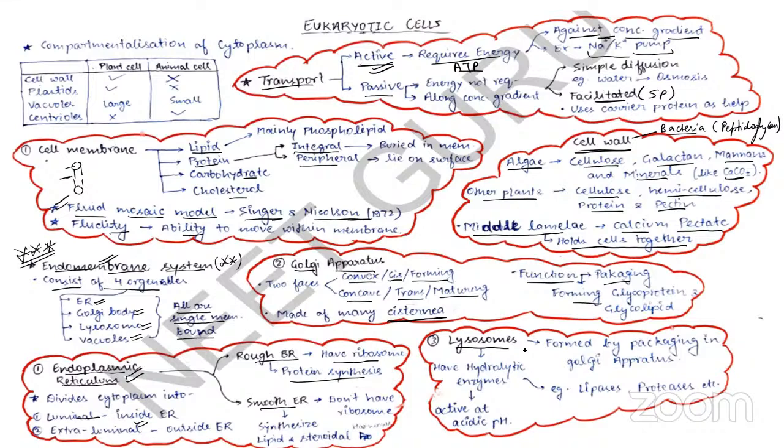Now the third organelle which we are going to discuss is your lysosome. So lysosome is formed by the packaging in the Golgi apparatus, as I already told you, and they have hydrolytic enzymes. So lysosome contains all the hydrolytic enzymes, and these hydrolytic enzymes are active at acidic pH. Okay, so the enzymes will remain inactive while the condition is alkaline, and they become active once they get the acidic pH. Okay, these enzymes are lipases, proteases, and many more hydrolytic enzymes. I hope this is clear. If you have any doubts, let me know in the chat box.